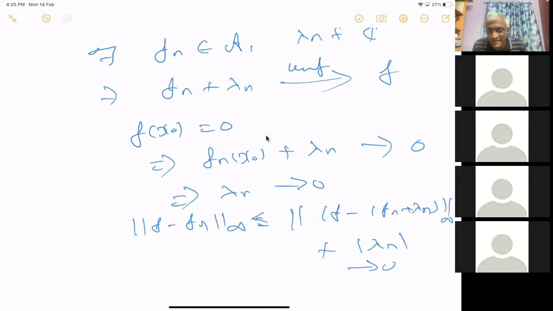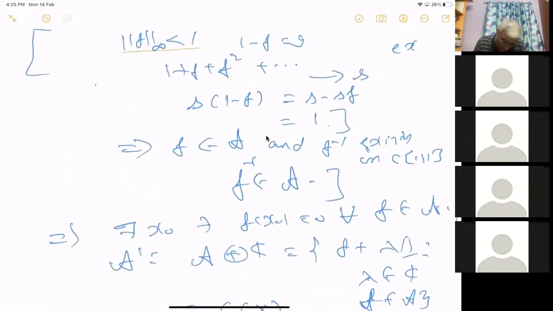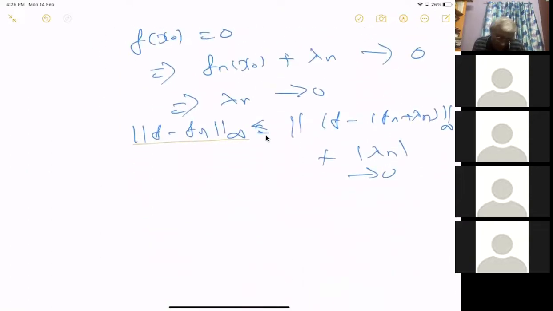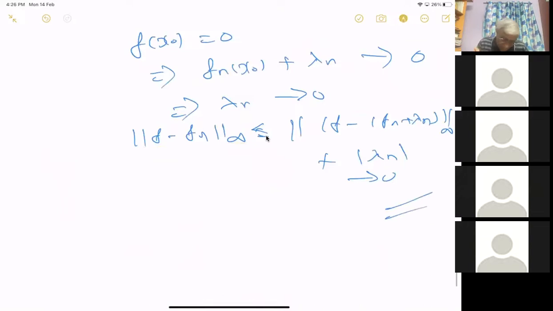Maybe I have gone around, and maybe all those things are also not needed. We can use this somehow to prove this. No, we have to get an x naught. Anyway, I will check it and tell you. But anyway, now it is proved.